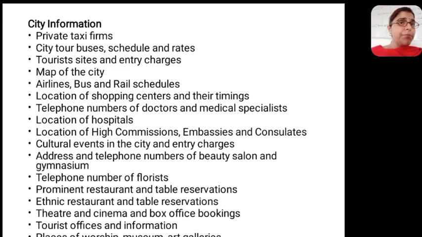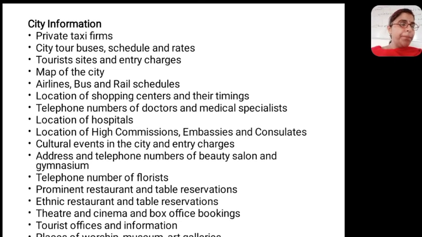Fine. So private taxi firms, city tour buses, what timings are there, what are their rates. Suppose the guests want to use the city bus for sightseeing, so what are their rates, how can they reach there, from where they will be available, from where they can hire or take the tickets, from where they can take the city bus. You should be knowing about that. Tourist sites, what all tourist sites are there, what all things are there to see, what are their charges. Generally the foreigner guest asks everything from you. They will ask whether we should go to look at this place, what their charges are. So you should be having the entire knowledge about it.